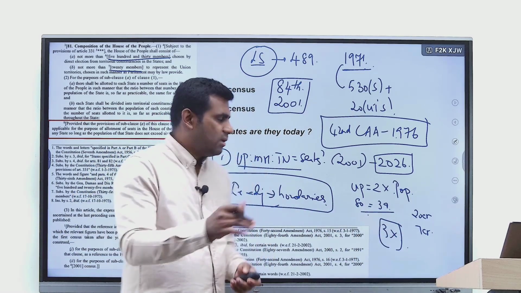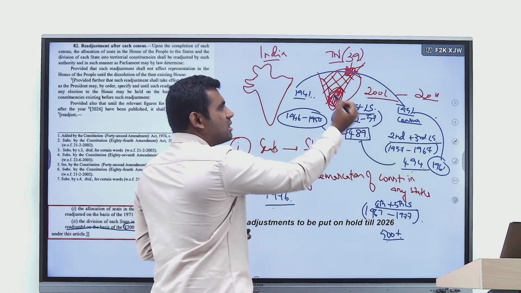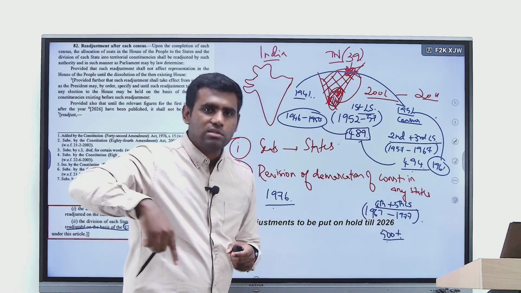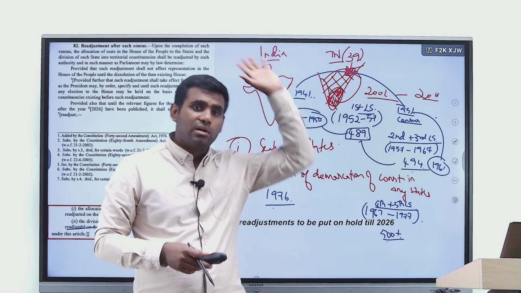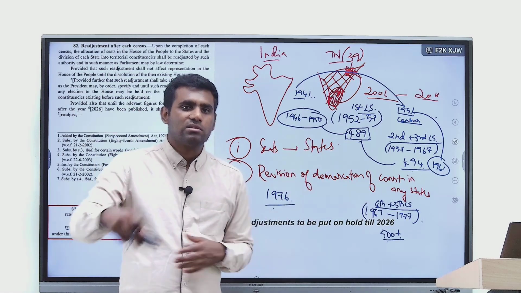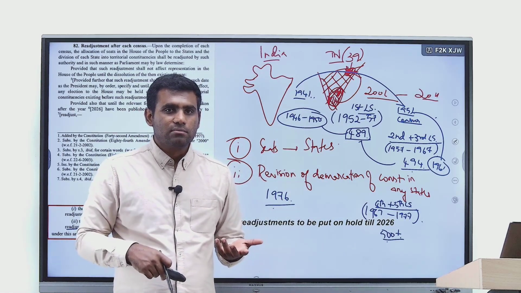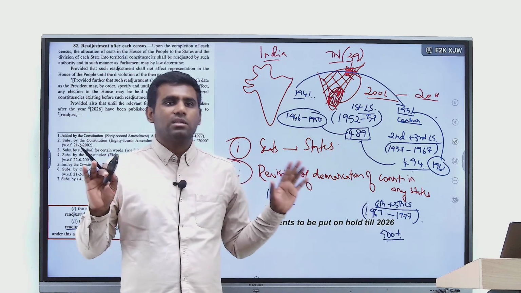Right? So that is why when it comes to the second type of readjustment, where the boundaries of each and every constituency is going to be changed, for that we stick to the 2001 census and not as per 1971 census, because in the 30 years a lot of people could have moved within the states in so many different ways. Right? So the 39 seats is frozen for Tamil Nadu. So Tamil Nadu has nothing to be grieved about.